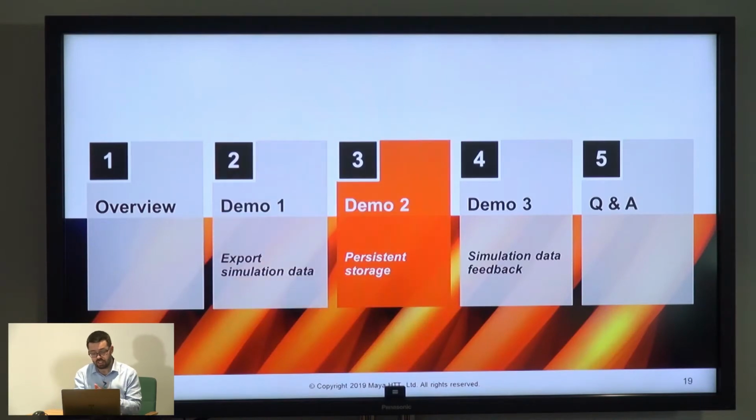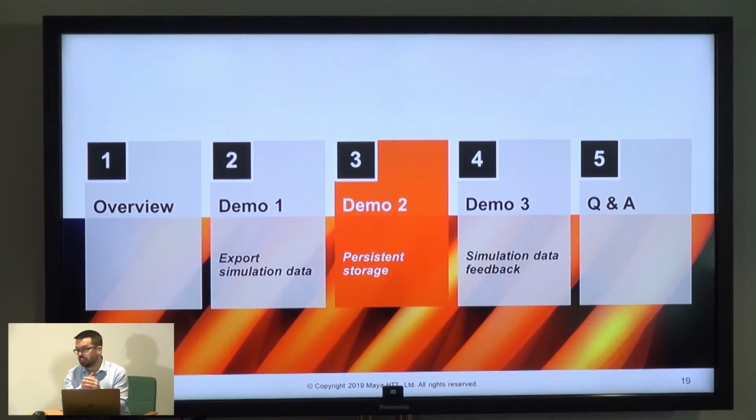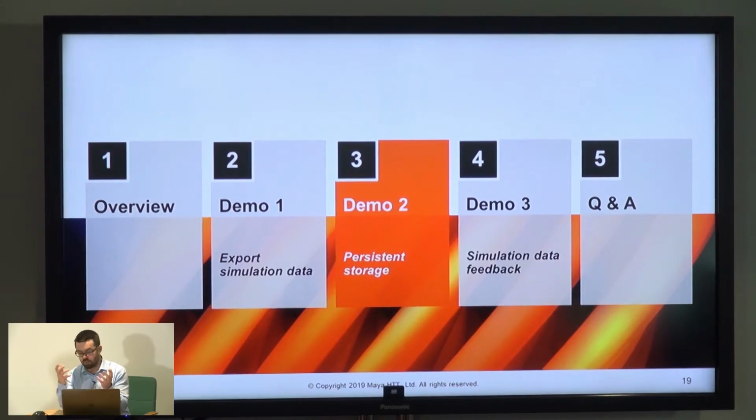Let's move on to the next demo. So persistent storage, what do I mean by that exactly? We've just exported data from our simulation to a CSV file. That means an extra file that we need to keep track of potentially, and that sometimes can be problematic in certain situations.